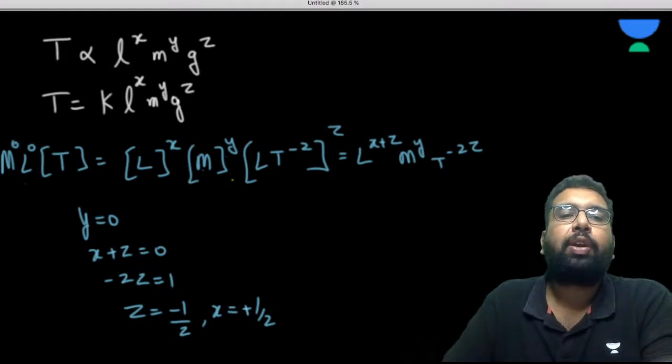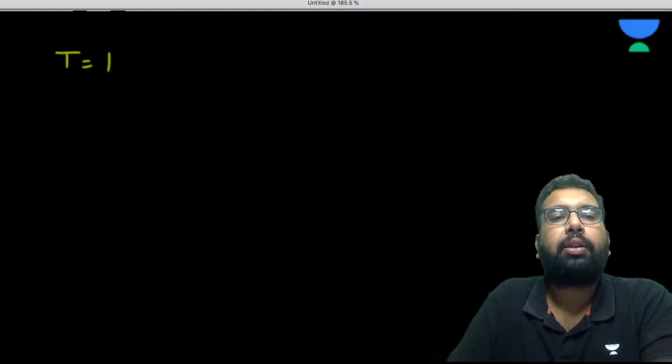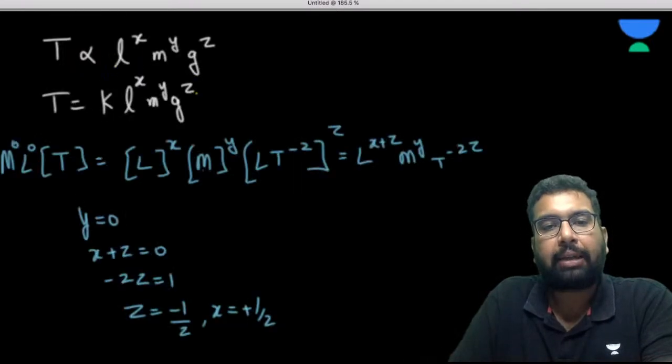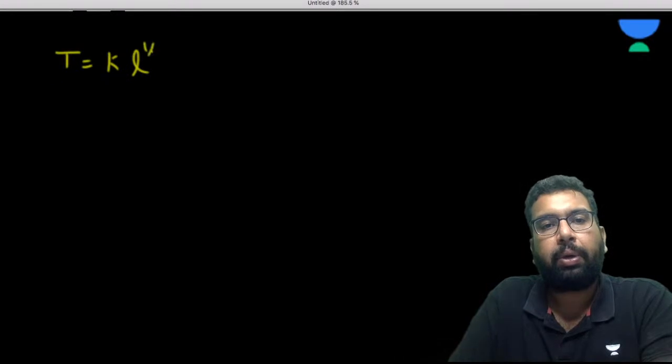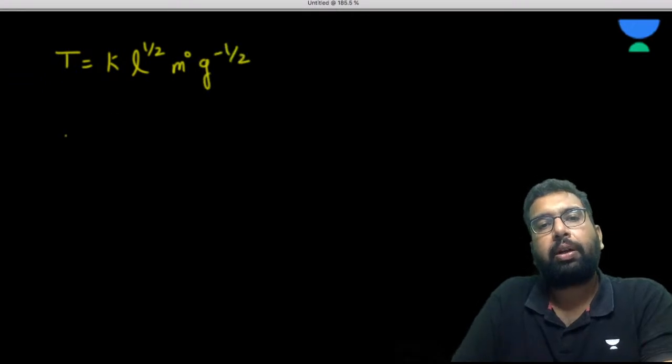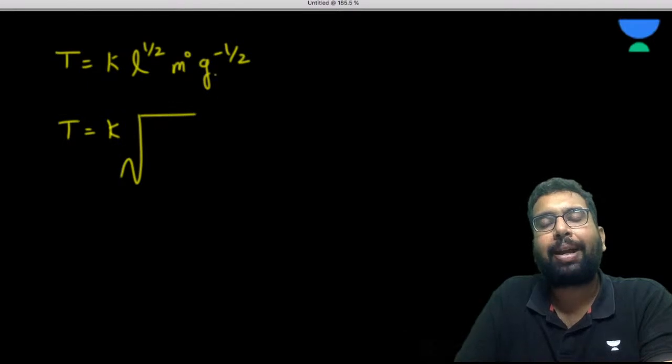Right, so now if I go back here, I can put it here. So t is equal to k, l to the power x. So l to the power x, x is plus 1 by 2. y is 0, so m to the power 0, and g to the power minus 1 by 2. So what will it become? k root l, that is l to the power 1 by 2, and root g with minus 1 by 2 goes into the denominator. So it will become k root l by g.